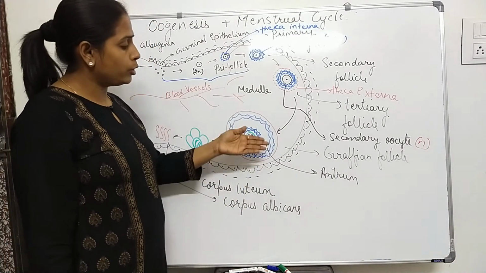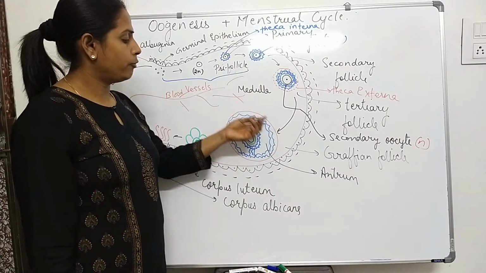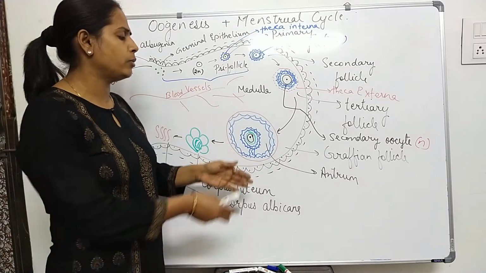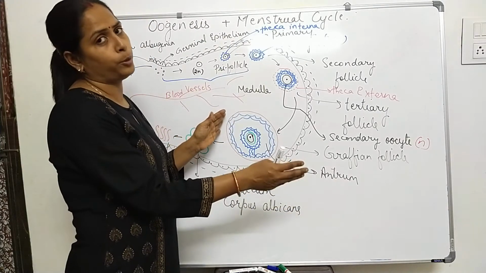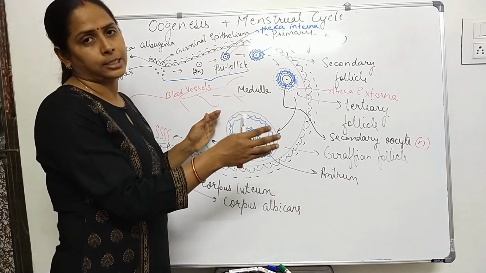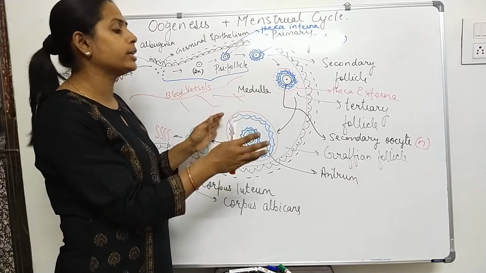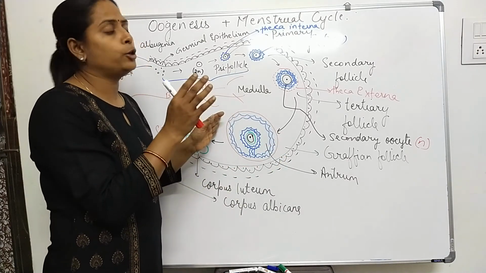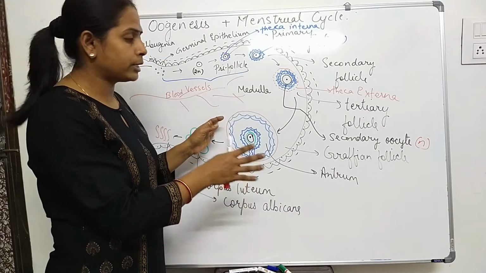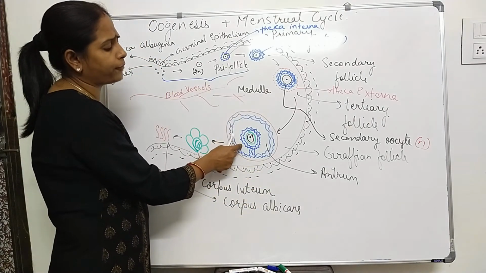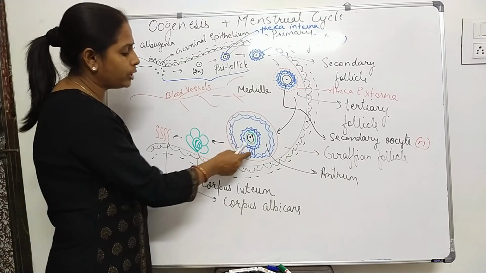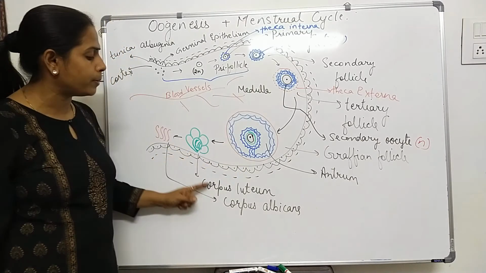After ovulation, the ruptured Graafian follicle, the part left inside the ovary, remains because the secondary oocyte has entered the fallopian tube to wait for fertilization. That means the secondary oocyte is waiting for the sperm to come into the fallopian tube and fertilize it. But the ruptured Graafian follicle part present inside the ovary converts into another structure known as the corpus luteum.